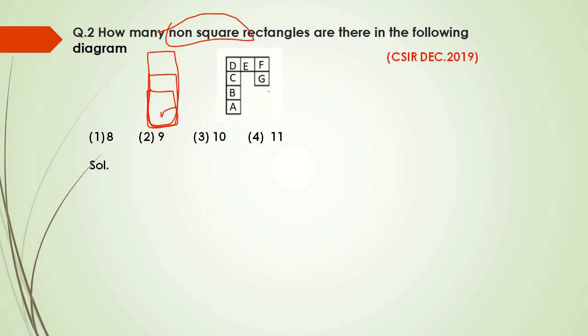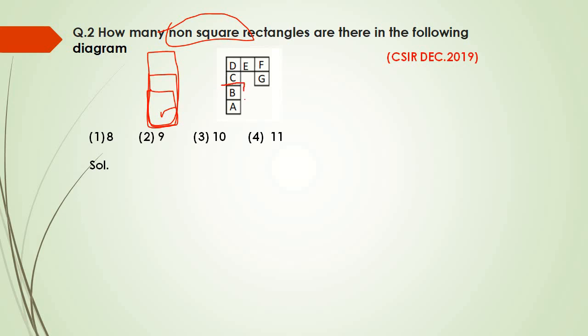Now just see how I am forming the rectangles. First let us see how many possibilities there are of forming rectangles with only 2 squares. Just count with me.